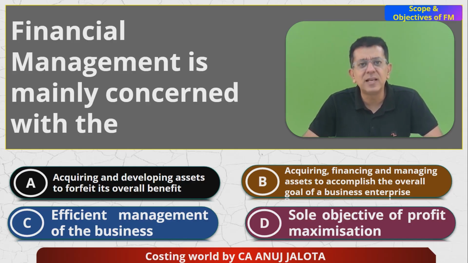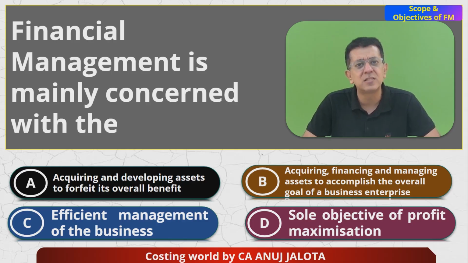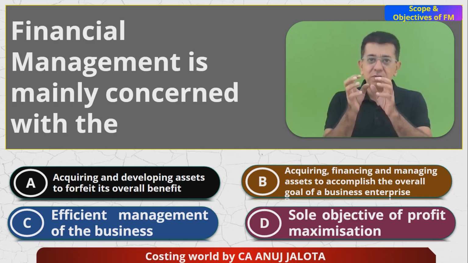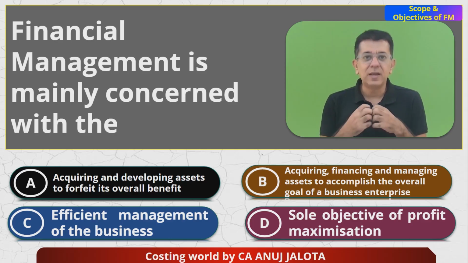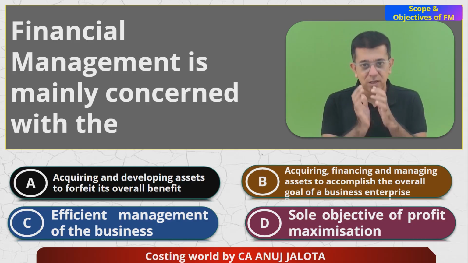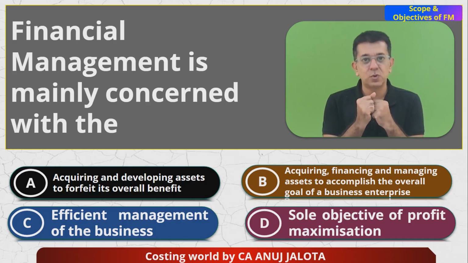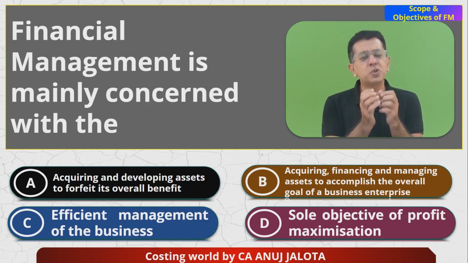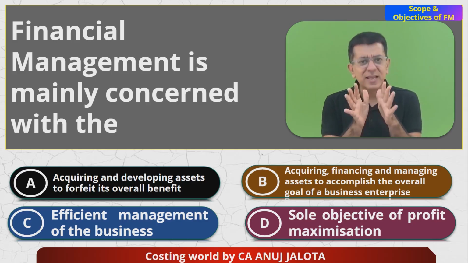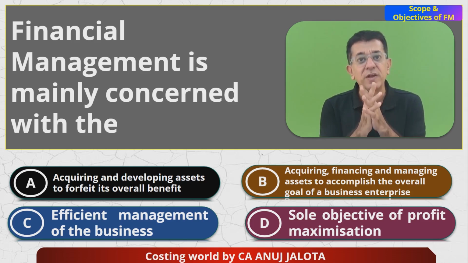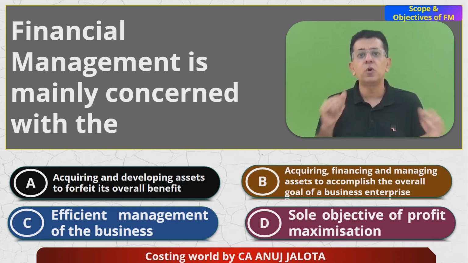I guess out of B and C, I like to go for a slightly better answer, that is B, acquiring, financing and managing assets. We in FM always try to think like this, that we have to invest to get high returns. Those high returns ultimately will pass over to the shareholders. They will think that the company is doing good, and they will start to buy the shares. In case you are a shareholder, you like to buy more number of shares, and with that your profit objective will be satisfied, but more important, your wealth maximization principle, that is the overall goal, will also get satisfied.